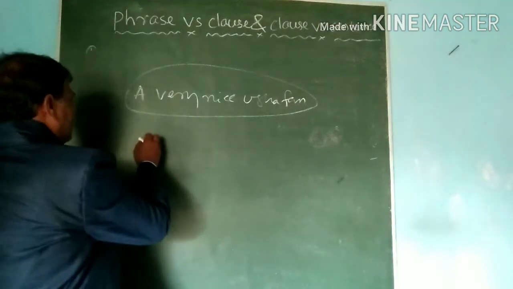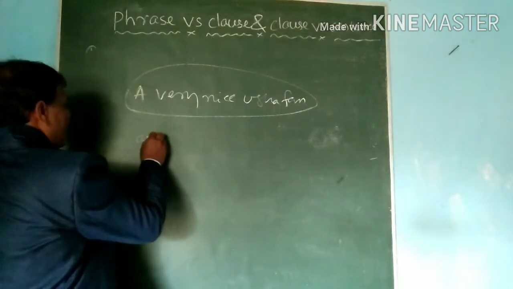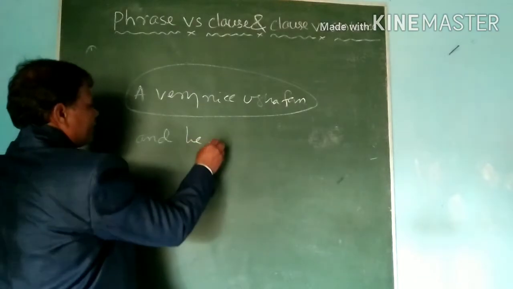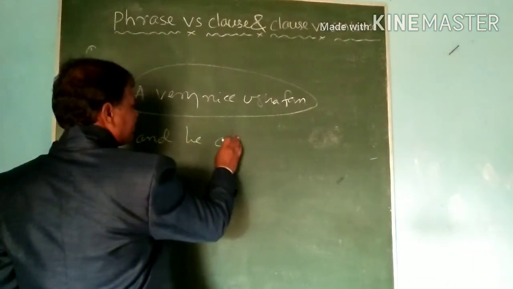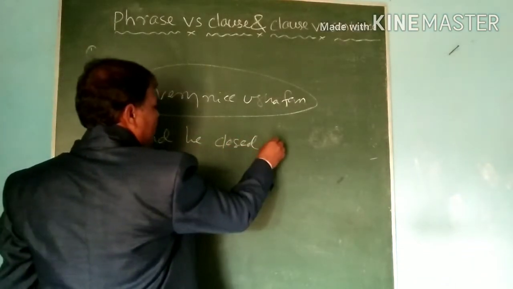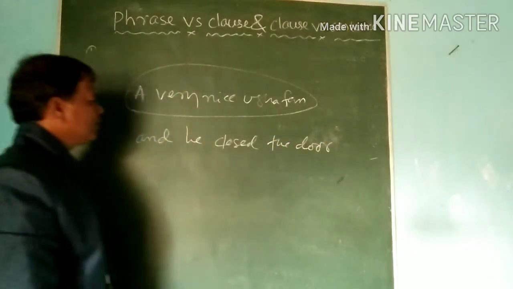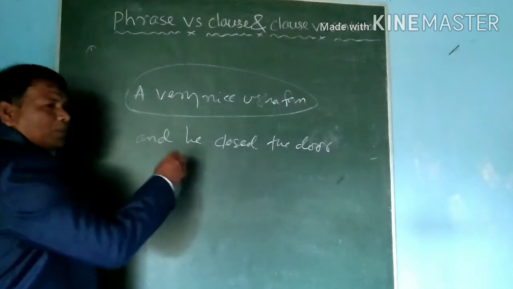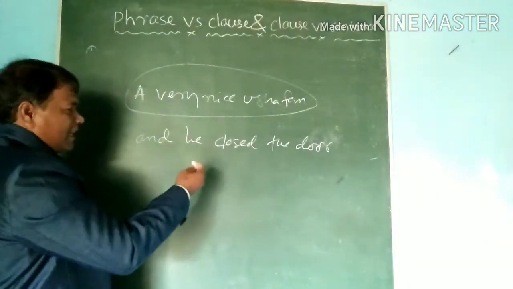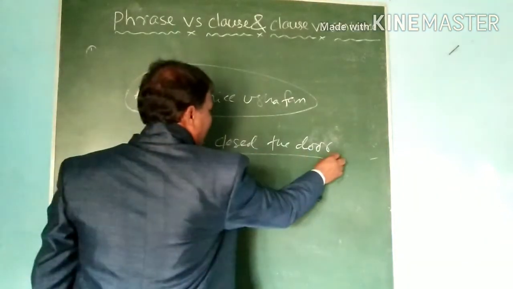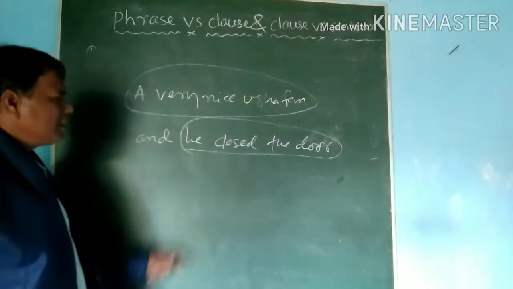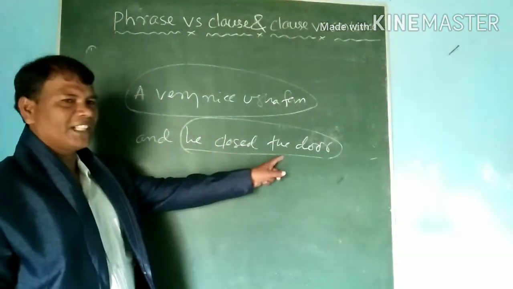But I can write, and he closed the door. You see, if we write or say he closed the door, it can be a sentence.